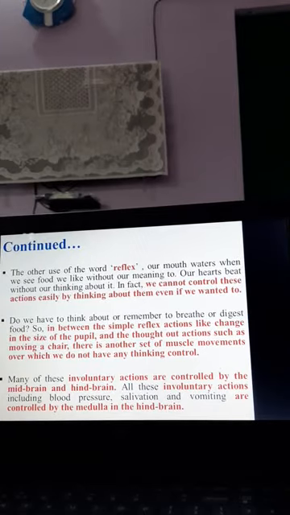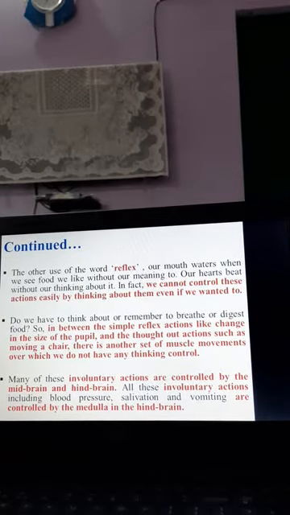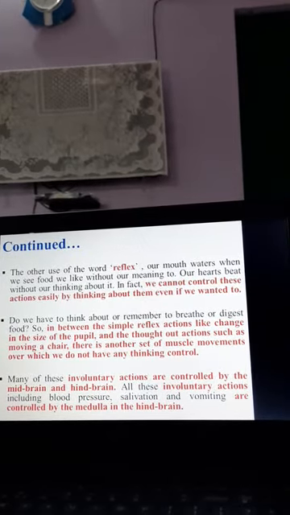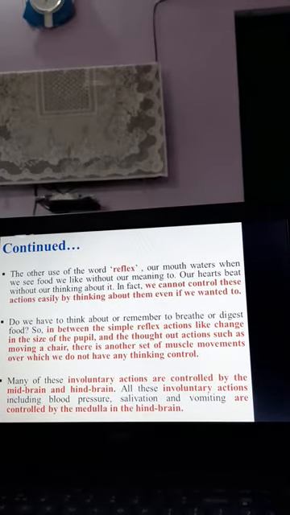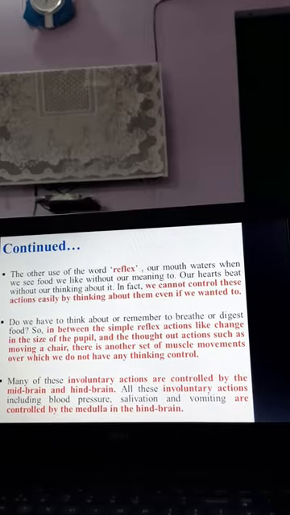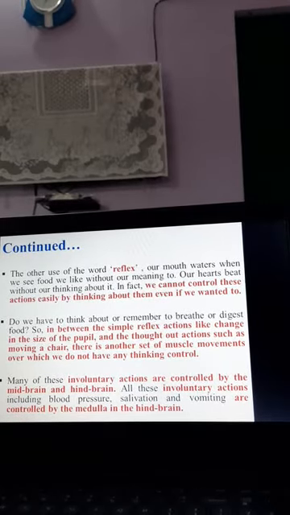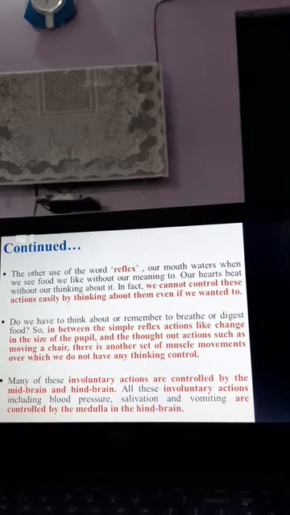These are examples of involuntary actions. The actions which are performed without thought process or without the involvement of thinking are controlled by the midbrain and hindbrain, and these actions are known as what? Involuntary actions.